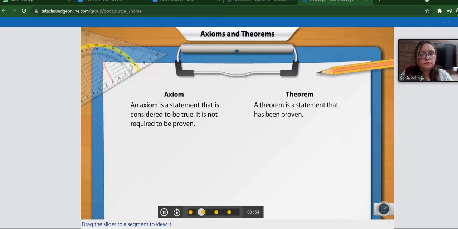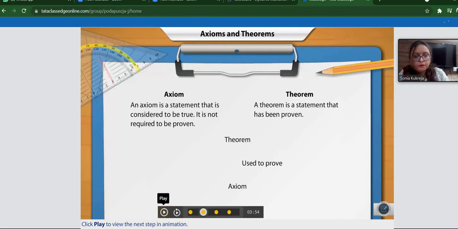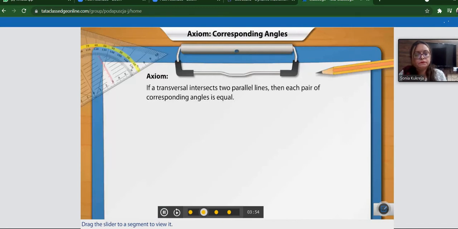Now, let's take the example of an axiom and a theorem, and try to prove the theorem based on the axiom. So what's the difference between axiom and theorem? An axiom is a statement that is considered to be true, that is taken as universally true, that doesn't need to be proven. Whereas the theorem is a statement that has to be proven. Okay? Let's watch more. You may be familiar with this axiom. If a transversal intersects two parallel lines, then each pair of corresponding angles is equal.